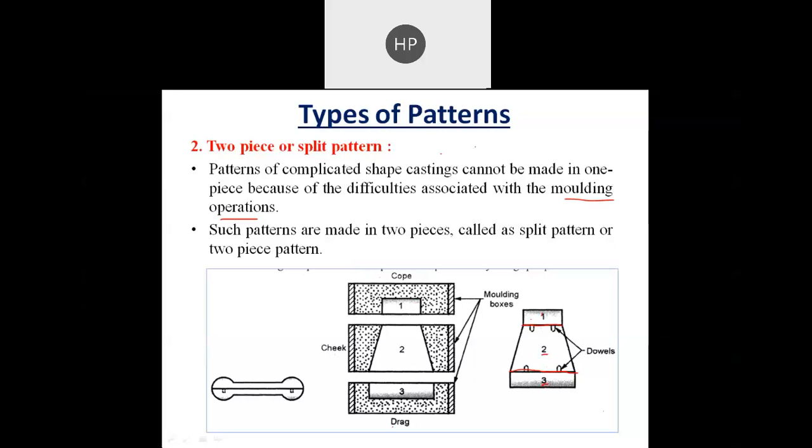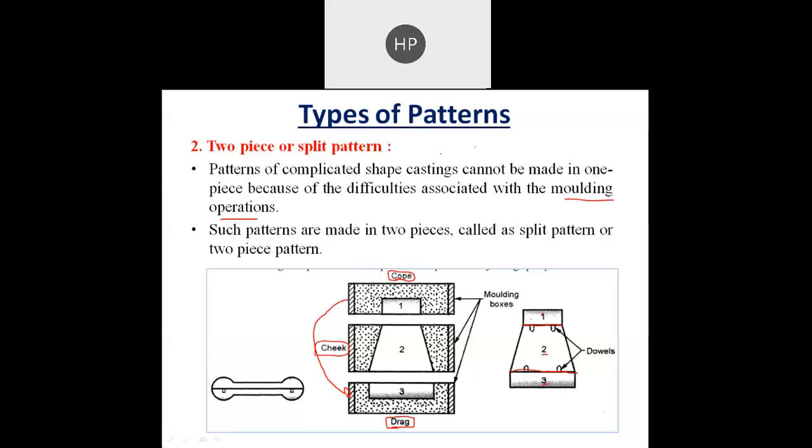So first, the bottom half, whatever be the bottom molding box, is termed a drag. Whatever be the intermediate molding box is termed a cheek, and whatever be the upper molding box is termed a cope. Okay, so cope, cheek, and drag. And if there are only two, then cope and drag. The bottom box is termed a drag, and the upper one is termed a cope.